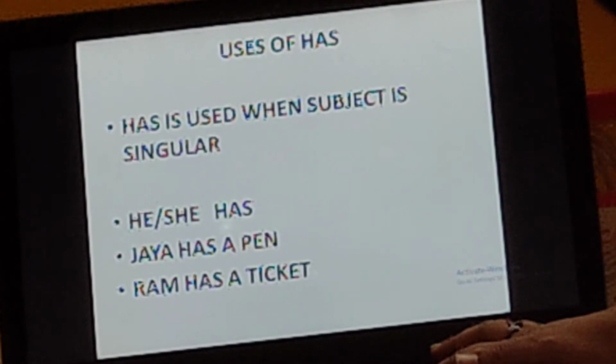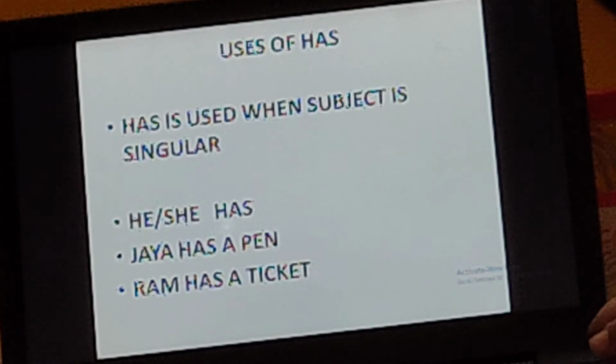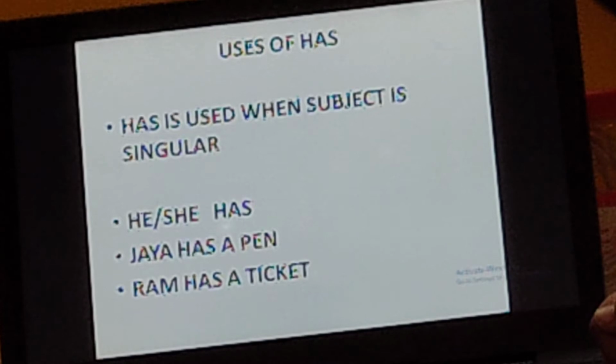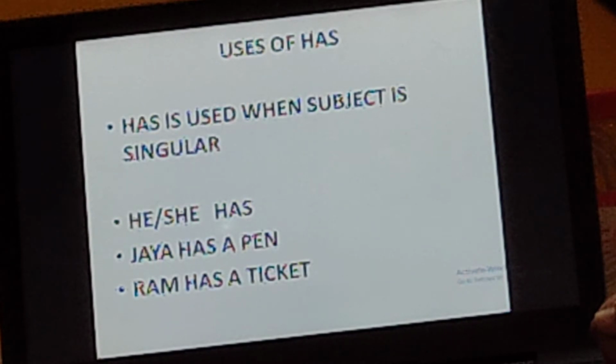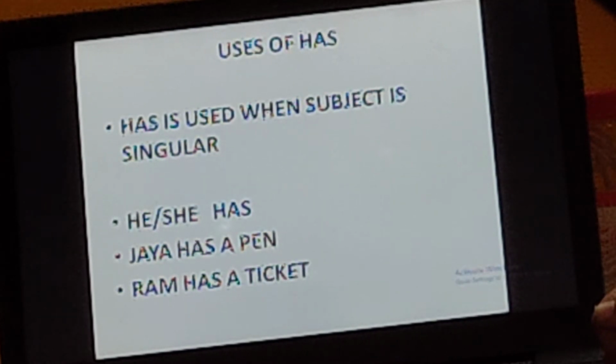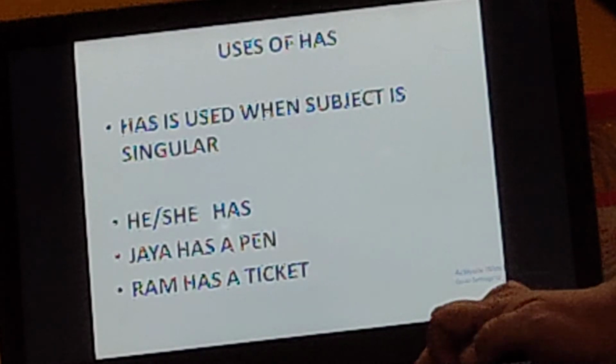So has is used when the subject is singular. Whenever the subject is singular, then we use the word has. Like he or she refers to one person, one man, one boy; she is one girl or one woman. So with that we use has. Like Jaya is one girl, so Jaya has a pen. Ram is one boy, so Ram has a ticket. So when the subject is singular, one person we are referring to, then we use the word has.